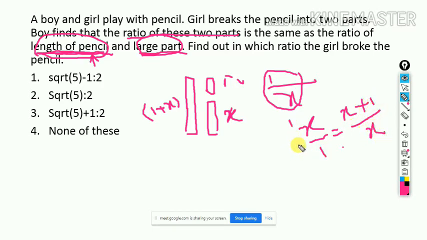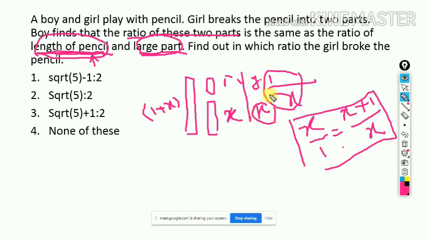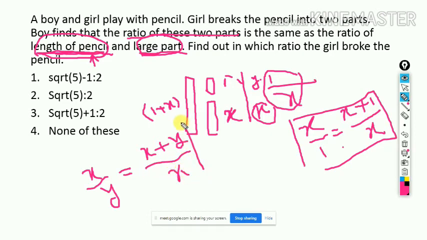So from this, if you take the ratio as X is to 1 rather than X is to Y, then your equation will be a very simple equation. If you take X is to Y, then your equation will be X divided by Y equals X plus Y divided by X. But if you take the ratio X is to 1, then your equation becomes this.